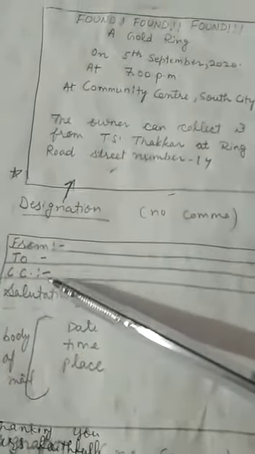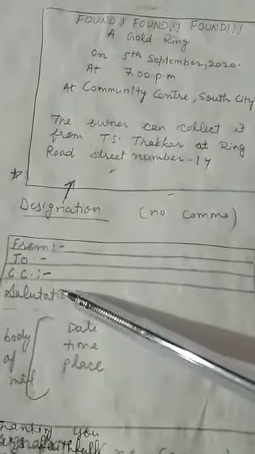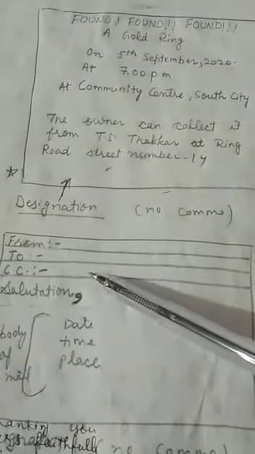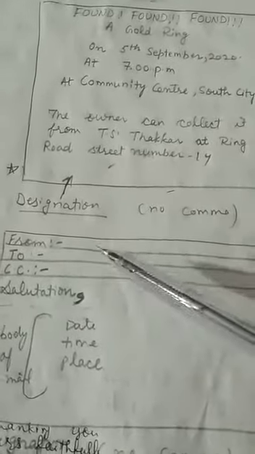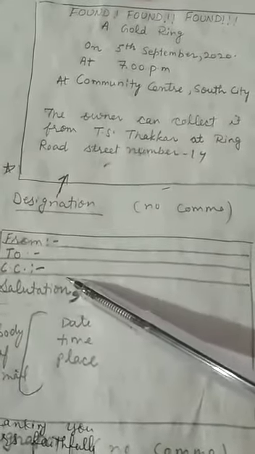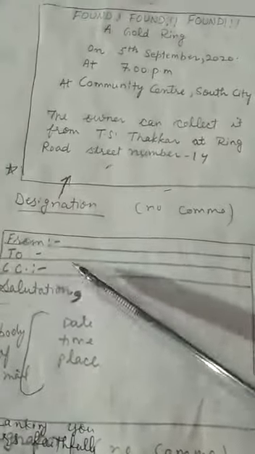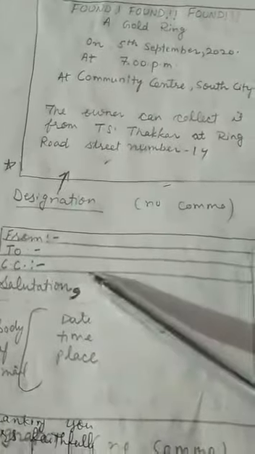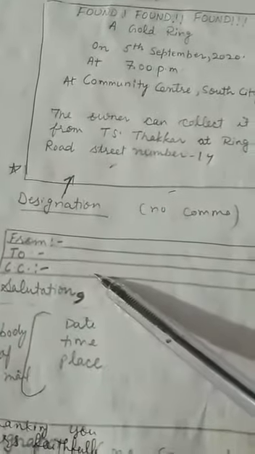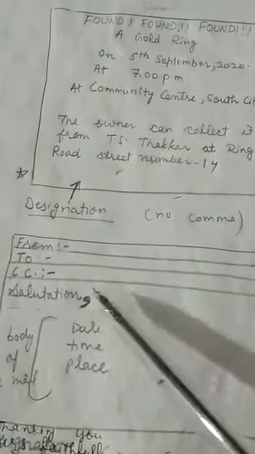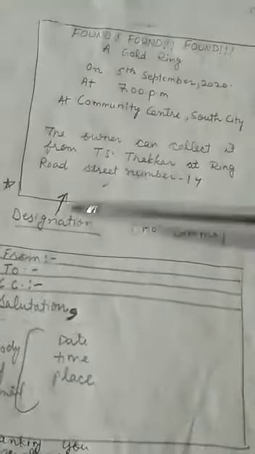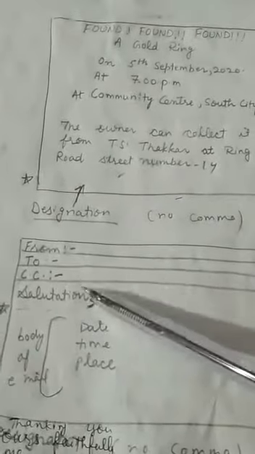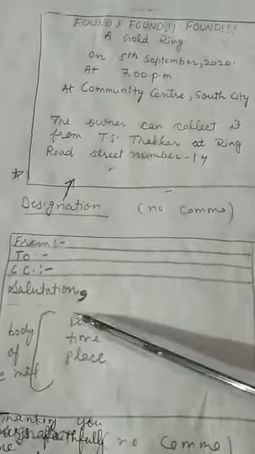CC means if the receivers of the email are two, then you will write the second address here. The address of the second person you write in this box. And if you have only one person, then also you will have to write CC and leave this box vacant. Write nothing, but you have to mention it. Clear? Otherwise marks will be deducted. Salutation: one more thing, there is no comma after the designation. Don't use a comma after the designation, but after the salutation you are going to use a comma.